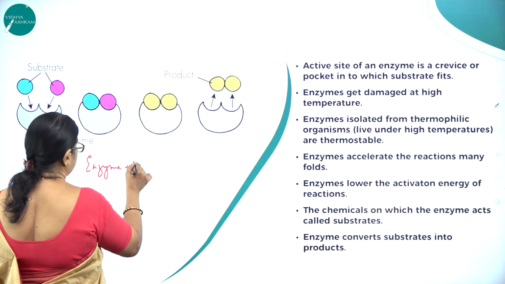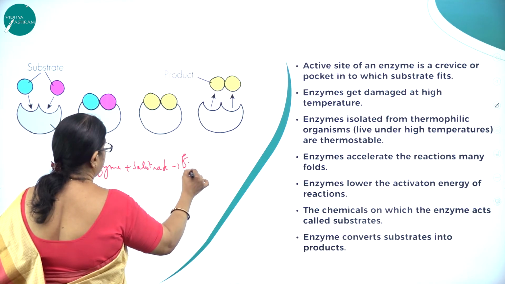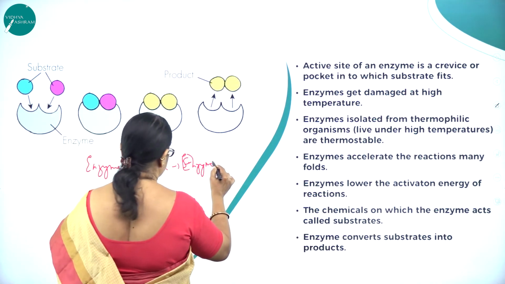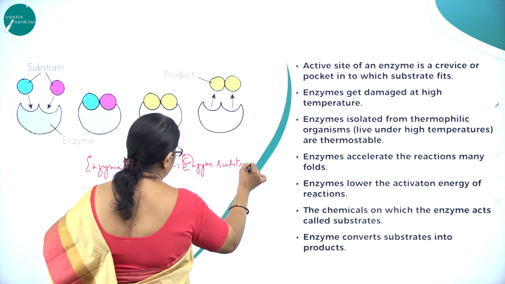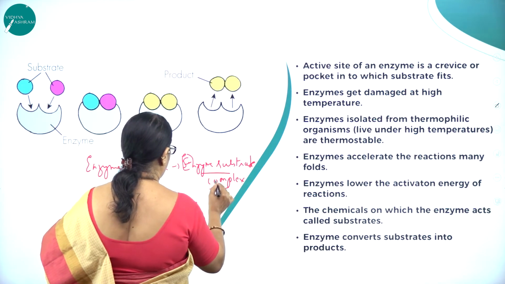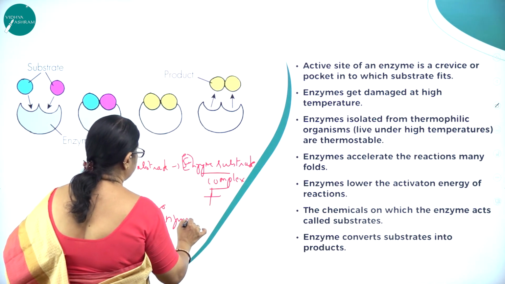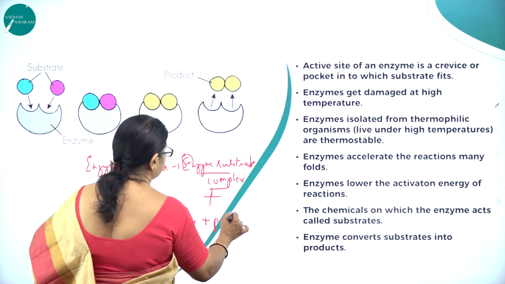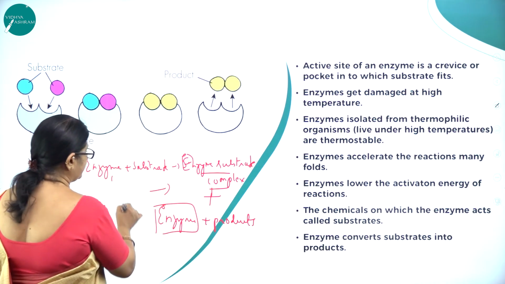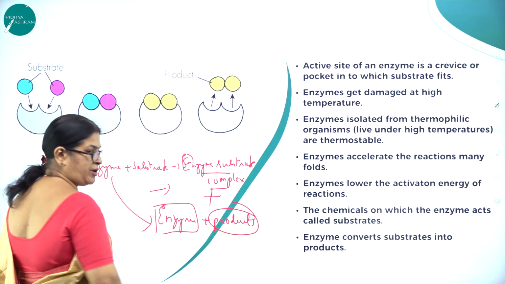Enzyme plus substrate forms the enzyme substrate complex, and this again gives back enzyme plus products. You get back the enzymes as it is in a chemical reaction, as well as products.